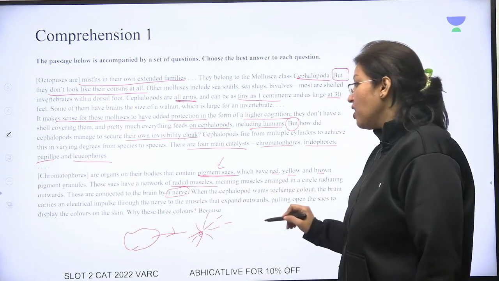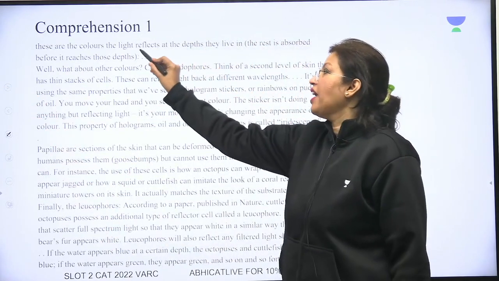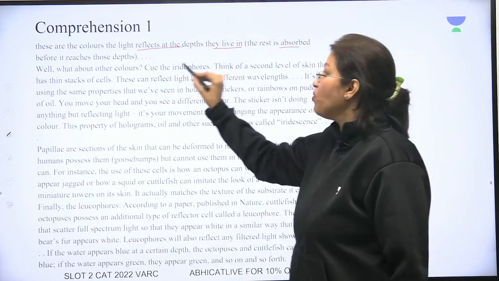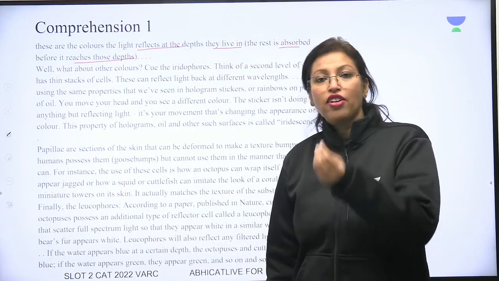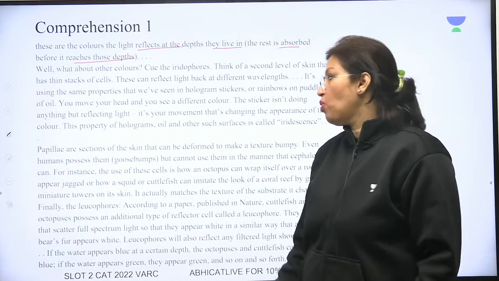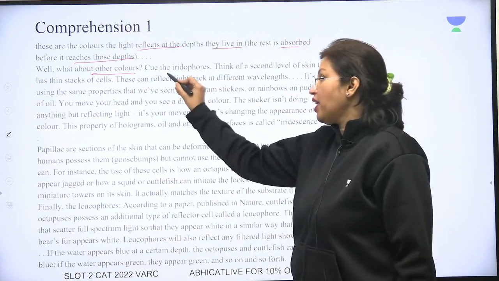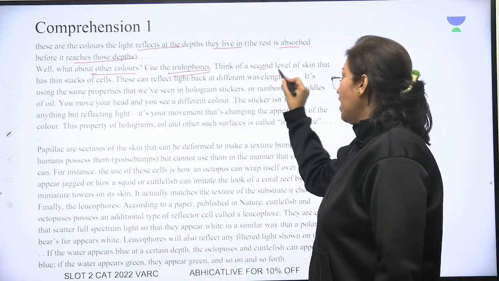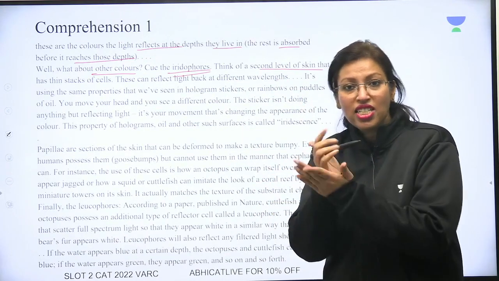Why these three colors? Because these are the three colors the light reflects at the depths they live in. So all the rest is absorbed before it reaches those depths. So the light, when it will come, it will reflect these colors, and these are the three colors that will be visible. So that's number one. Now what about the other colors? There are other colors also. So cue the iridophores. The iridophores take care of the other colors. Think of a second level of skin that has thin stacks of cells. So the next level has thin stacks.